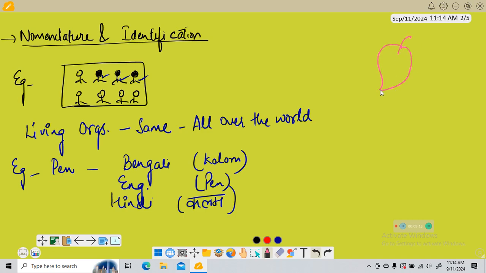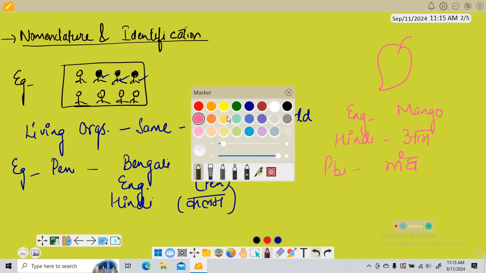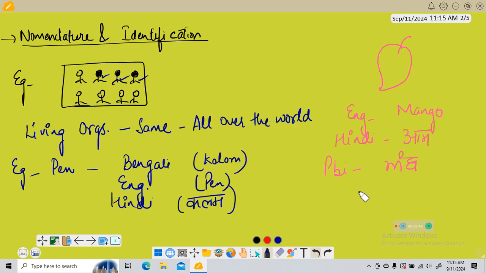Now let's say I draw a fruit here. If a person knows English, he'll say this is a mango. If a person knows Hindi, he will say this is aam, and in Punjabi it is different again. So you see it has different names in various languages. So now we need a name which is the same throughout the world.